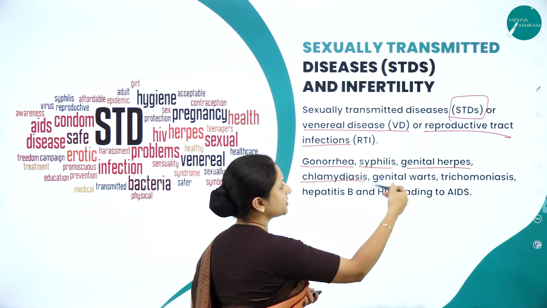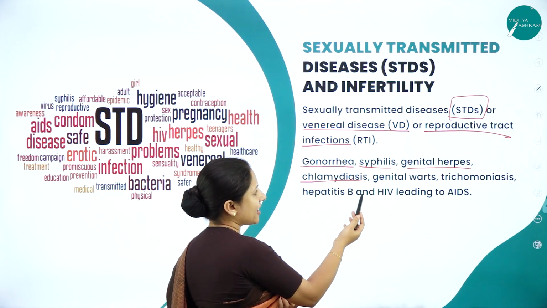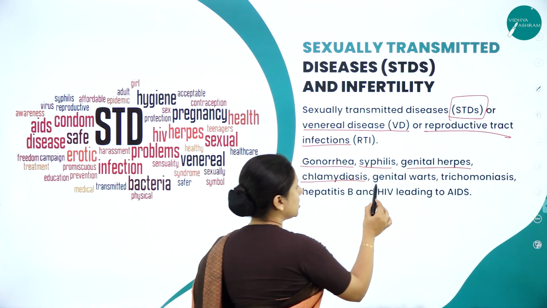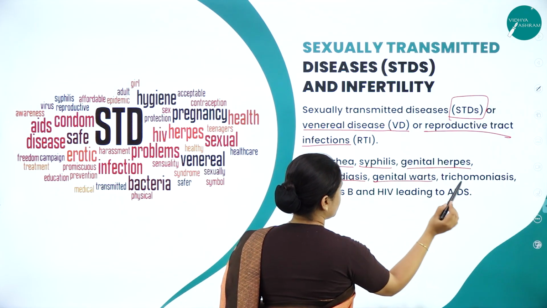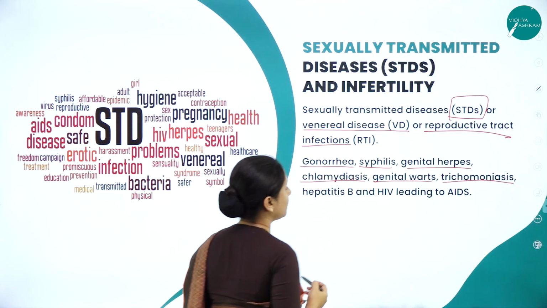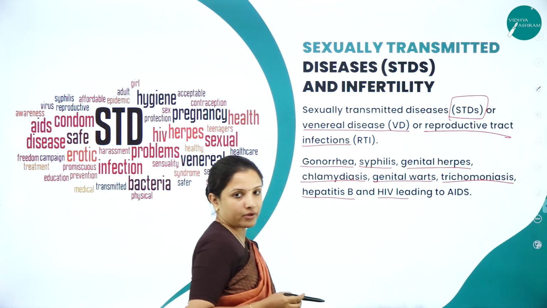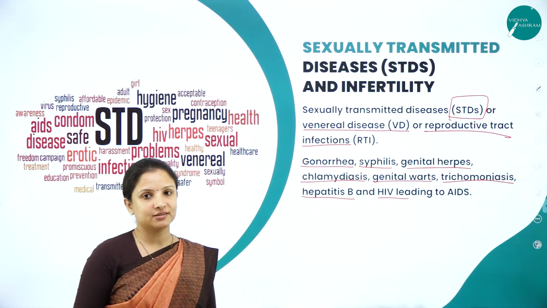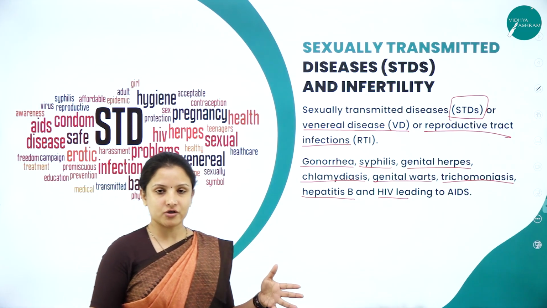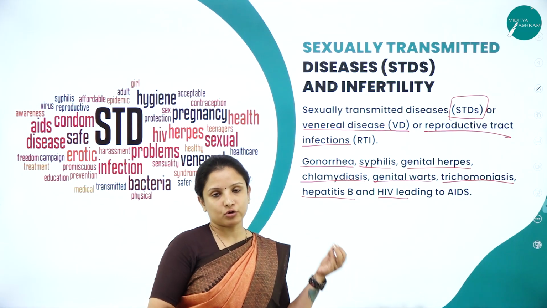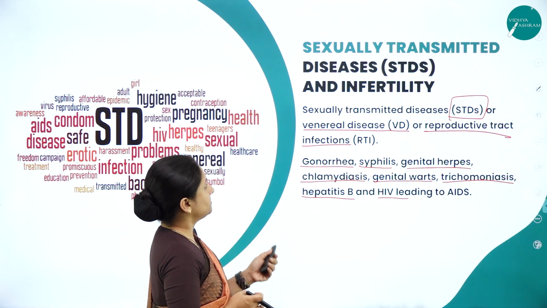Genital herpes is viral. Then chlamydiasis, it is again fungal. Then we have genital warts. Trichomoniasis is again fungal. Hepatitis B, HIV, which leads to AIDS. All these are sexually transmitted diseases which are contracted during intercourse or during copulation.